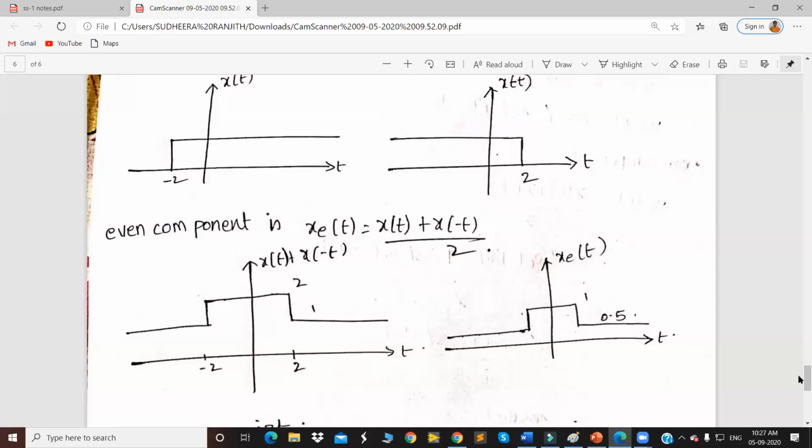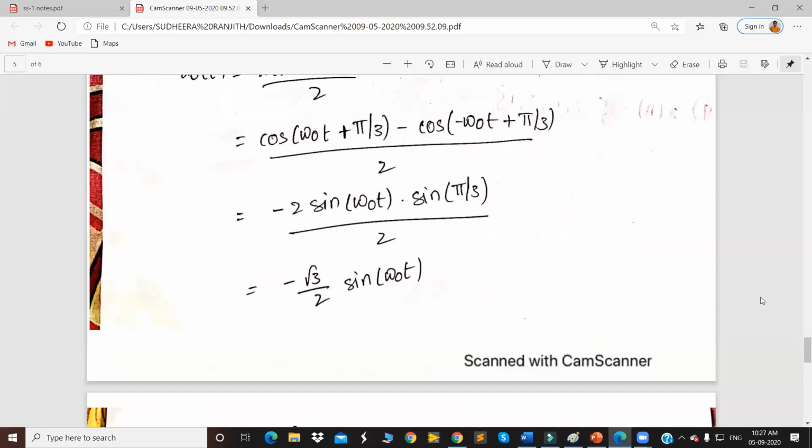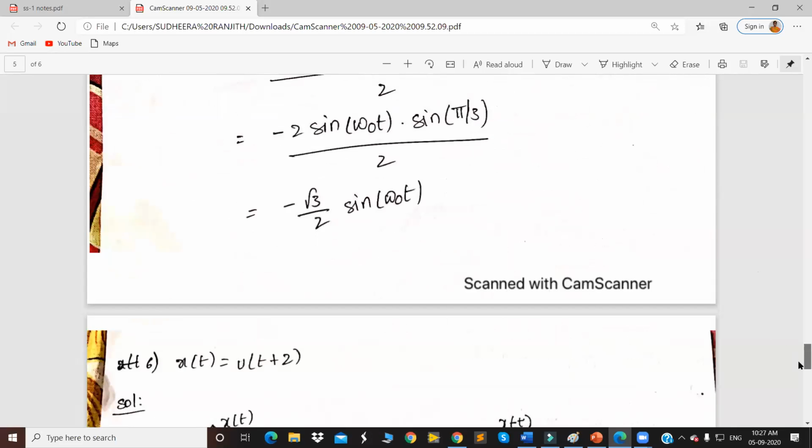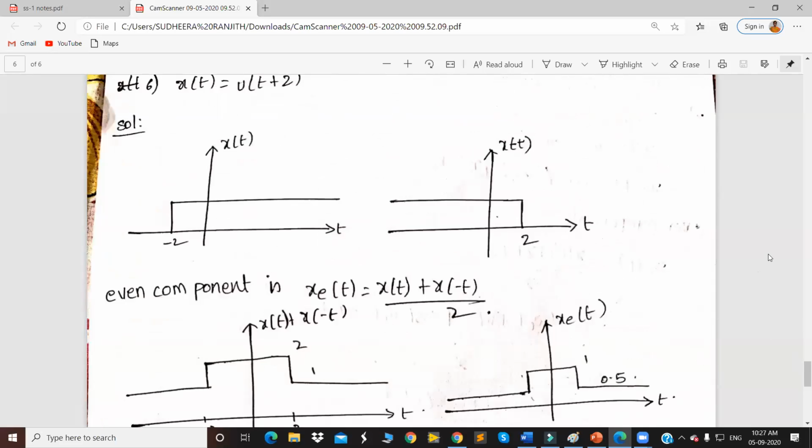Now I would like to plot the odd component of this particular signal. So what is the odd component? Odd component is given by x of t minus x of minus t divided by 2, isn't it?